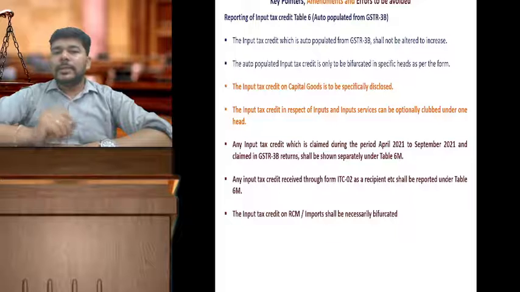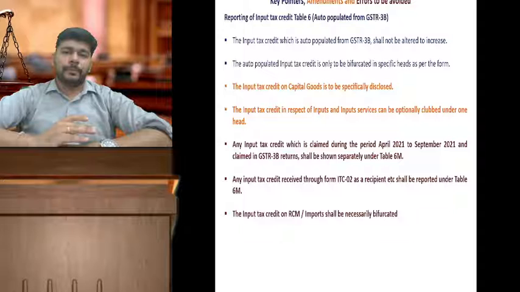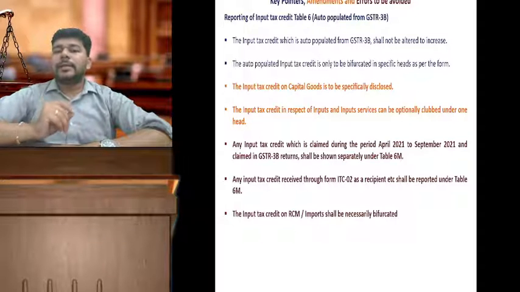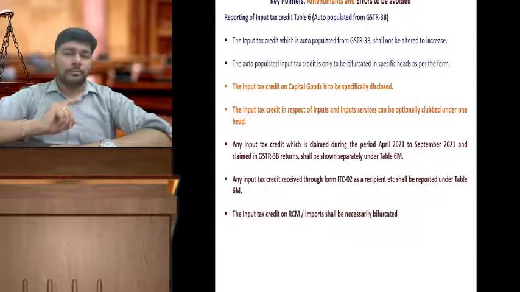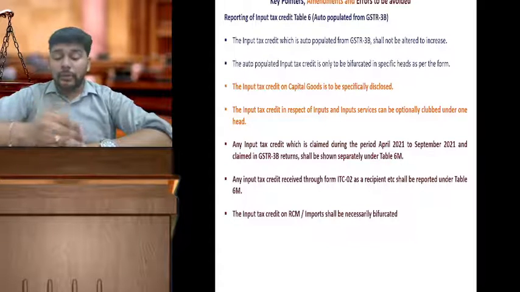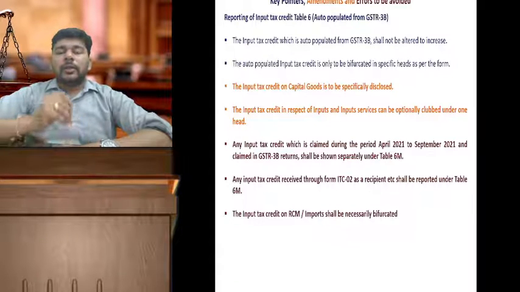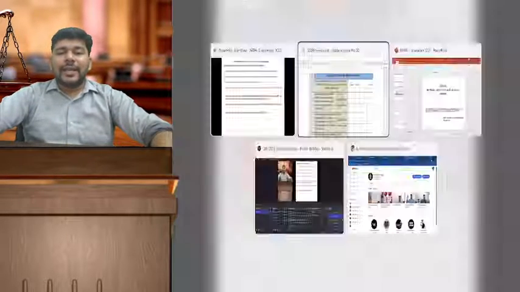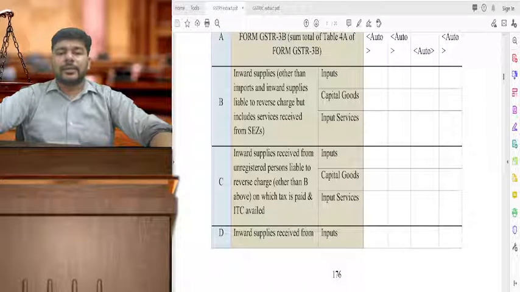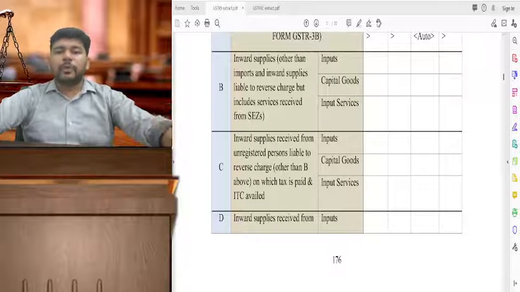Please remember, this table is not to claim a credit which you have missed to claim. GSTR9 table 6 is never to be amended, is never to be changed, because that is only giving you a reflection of the actual returns credits that you have claimed during the period FY21-22. So the only duty of ours over here is to reclassify the credit into the various heads, such as inward supplies other than reverse charge, inward supplies by reverse charge, inputs, capital goods, input service. This bifurcation is what we are supposed to do.